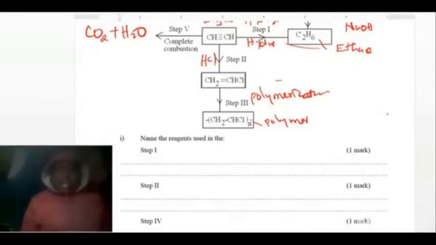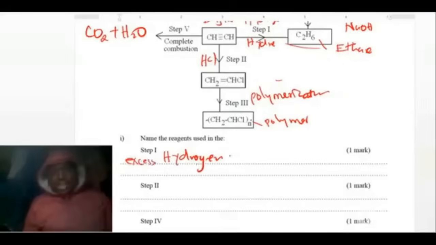Name the reagents used in step 1. Step 1, we need hydrogen. In fact, excess hydrogen will take us to alkene and then alkane. Step 2, which reagent do we need?